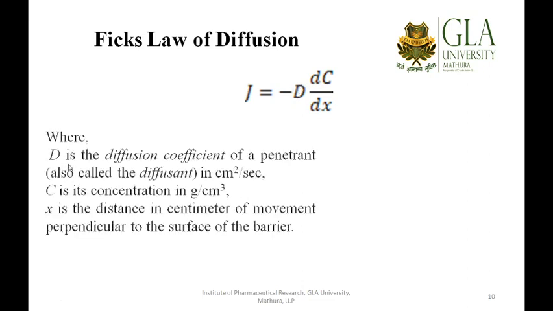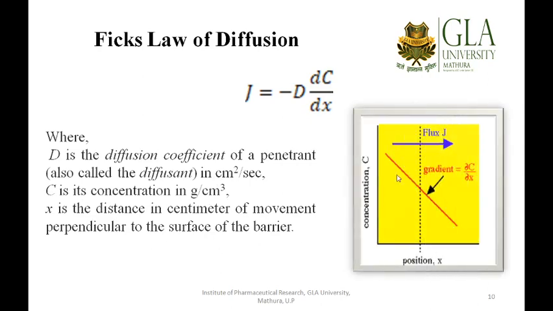You can see D is represented as the diffusion coefficient of the penetrant, that is the drug, also called the diffusant, and its unit is centimeter square per second. C is the concentration of the drug in gram per centimeter cube, and x is the distance in centimeters of movement perpendicular to the surface of the barrier.